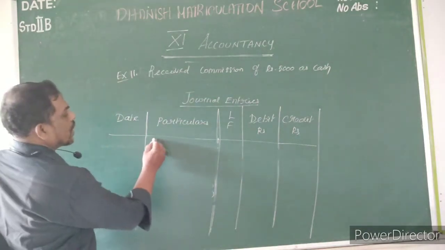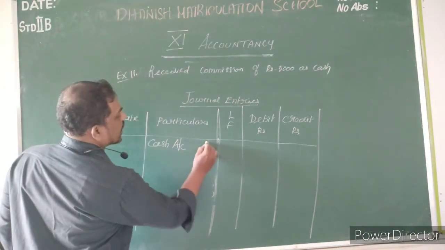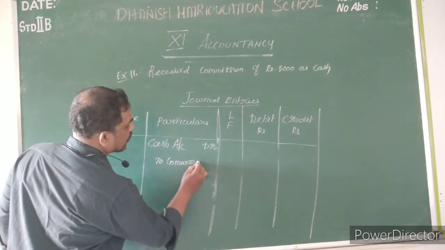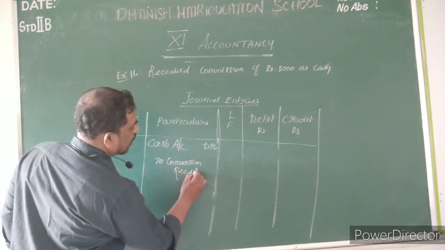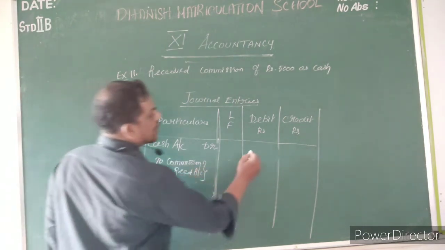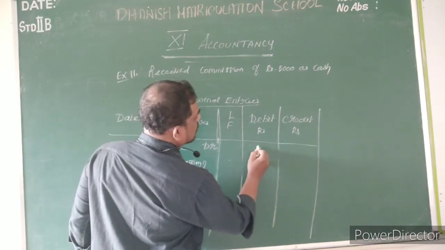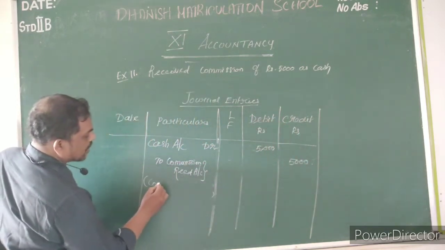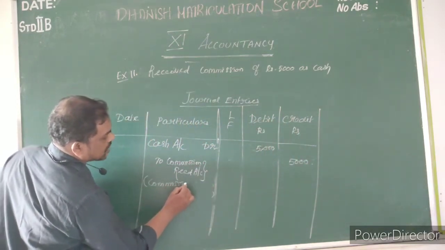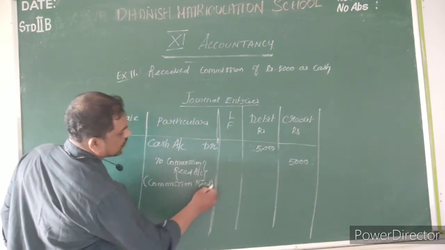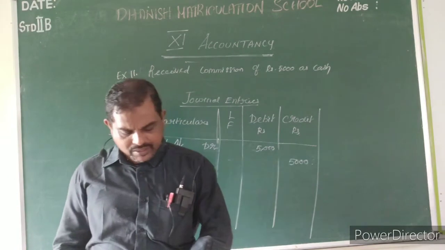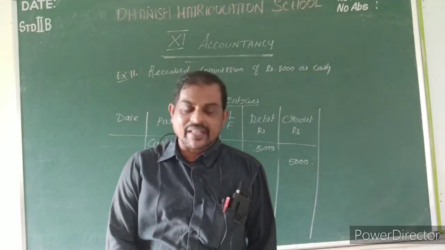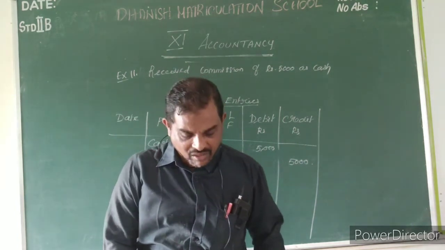Understood or not? So, cash account debtor to commission received account, rupees 5,000. Commission received. Okay, now the last entry is a very, very important entry. Please listen to that last entry.